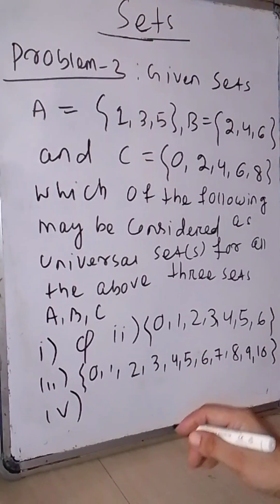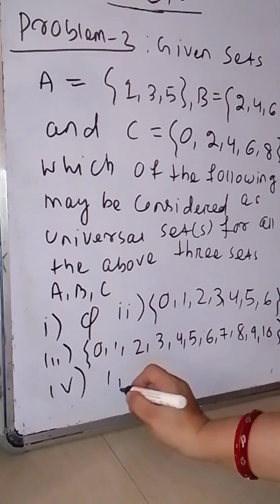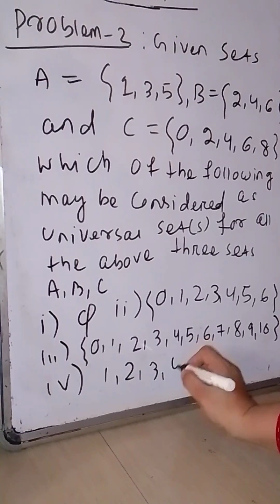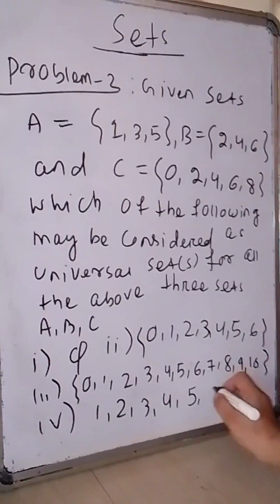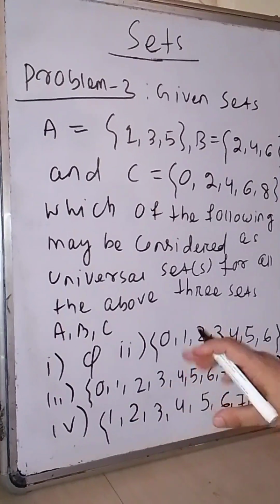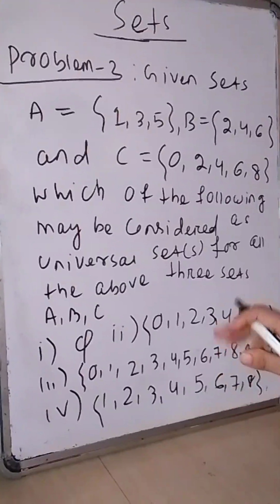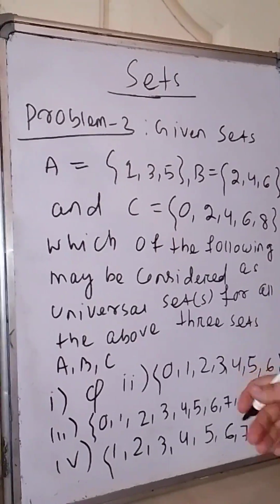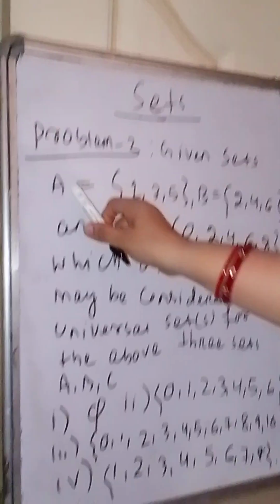Fourth option: 1, 2, 3, 4, 5, 6, 7, 8. Now find out from these four options which option is the universal set for these three sets A, B and C.